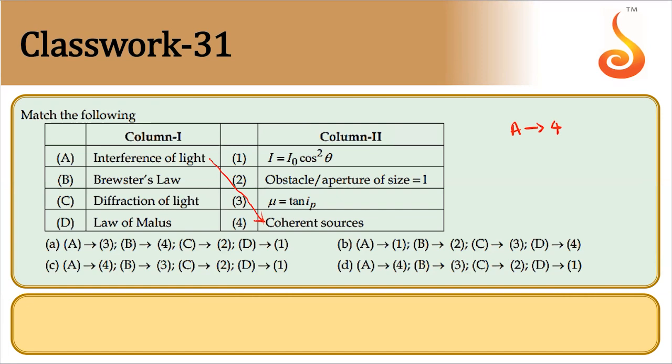Brewster's law is mu equal to tan i p, so B should be matched with 3. C is diffraction of light, where obstacle size and aperture size is equal to 1, so C matches with 2. D matches with Malus law: the intensity of light coming out should be equal to I naught cos square theta. So it must be option C.